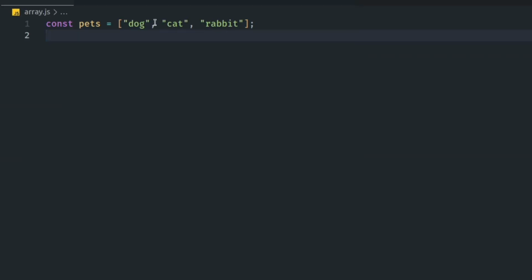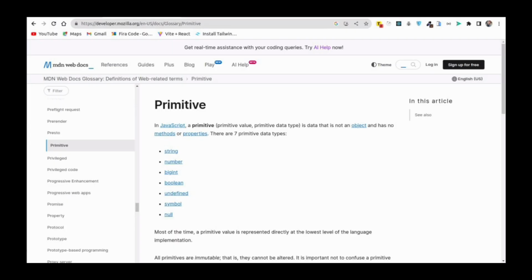Number 1. Arrays are objects. Within JavaScript, each variable you declare neatly falls into one of two categories. It's either a primitive or an object. The roster of primitive types encompasses. Interestingly, arrays don't find themselves on this list. Why? That's because they're distinctive entities, special objects, to be precise.